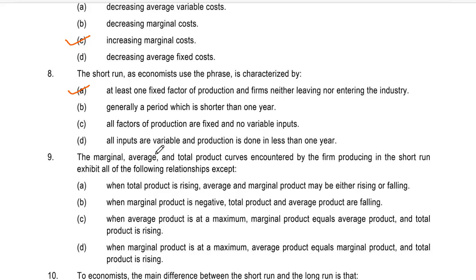Over here, the answer is A. At least one fixed factor of production and firm neither leaving nor entering any industry. This is the characteristic of the short run. In the long run, all the factors are variable and a firm can enter into any new industry. It is possible, but in the short run, this facility is not possible. This can't be done.